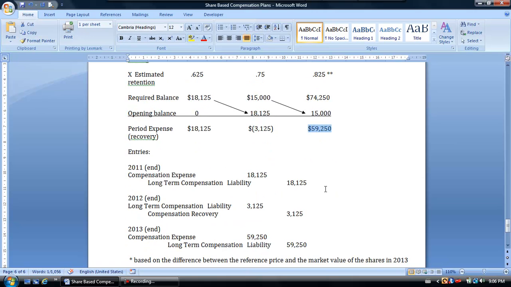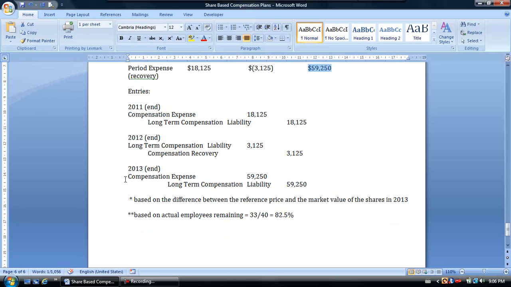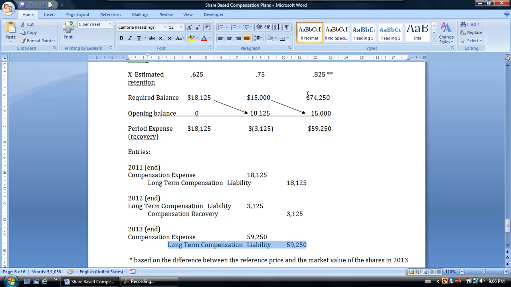So at the end of 2013, we'll make a journal entry to debit the compensation expense and credit the long-term compensation liability by $59,250. After we post this journal entry, that will put $74,250 in the account.